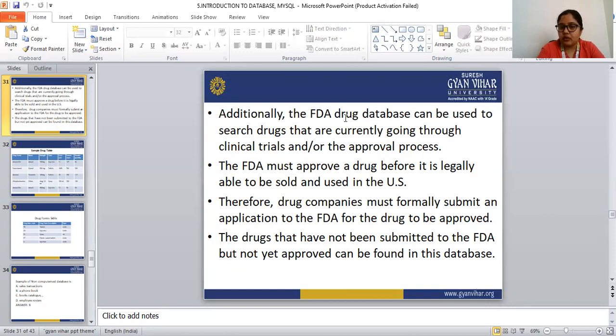Therefore, the drug companies must formally submit an application to the FDA for the drug to be approved. In the US, all the drug companies should submit an application form to the FDA. After that approval, only then can the drug be sold and used in the US. The drugs that have been submitted to the FDA but not yet approved can also be found in that database.